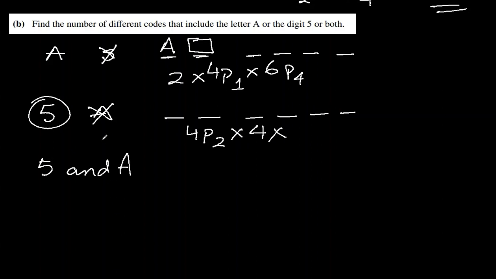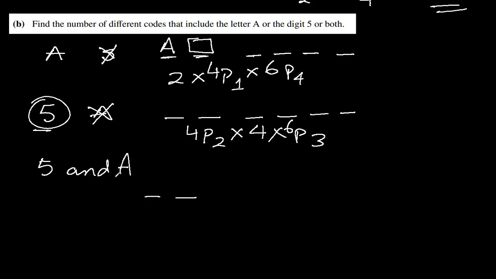So 4 for 5. Now the remaining 3 places will be left once 5 has taken one of the places, and we have to select those from 6 numbers because 5 is already here. So 6 are left, and out of those 6 we have to fill up 3 remaining spaces. This will be the second case.